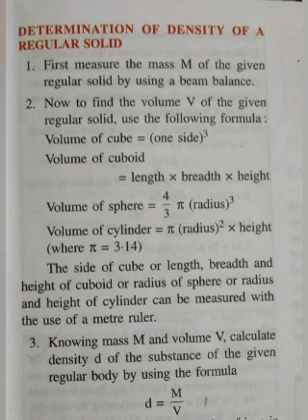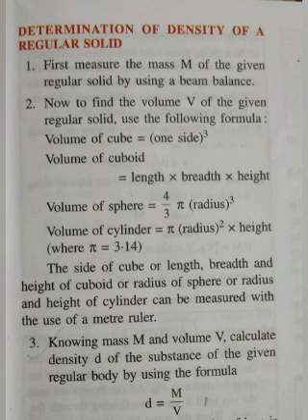Second, the volume of a cuboid is equal to length, breadth into height. Third, the volume of a sphere is equal to 4 upon 3 pi radius cube. Fourth, the volume of a cylinder is equal to pi radius square into height.